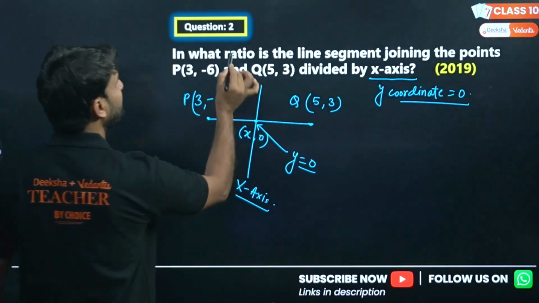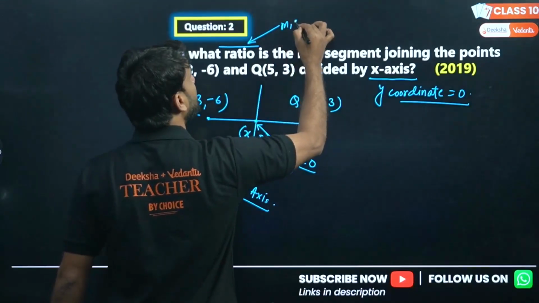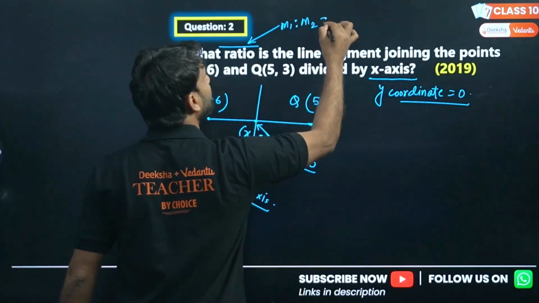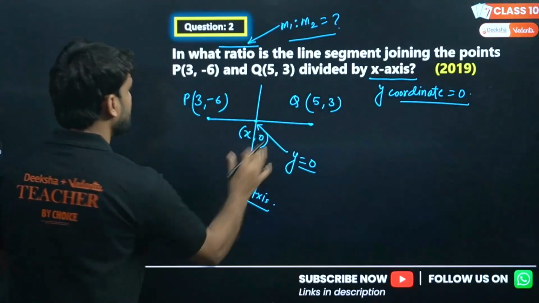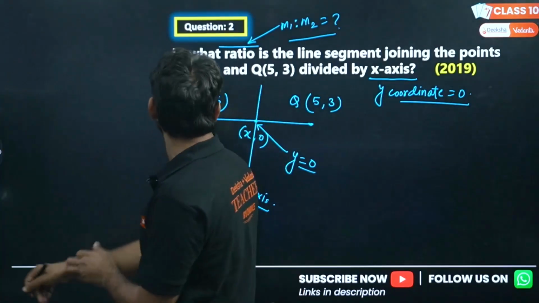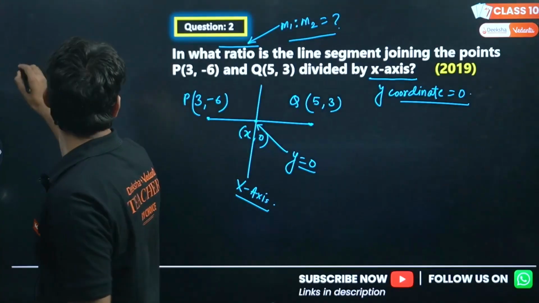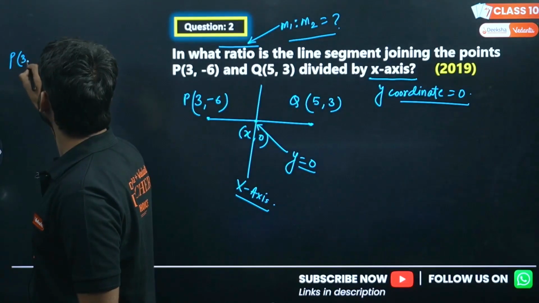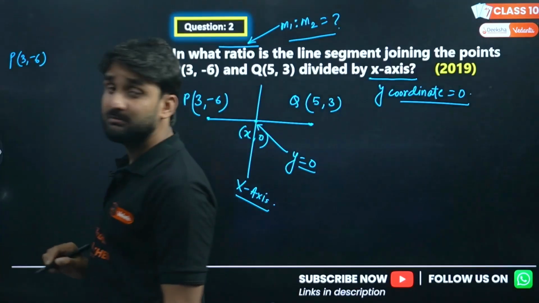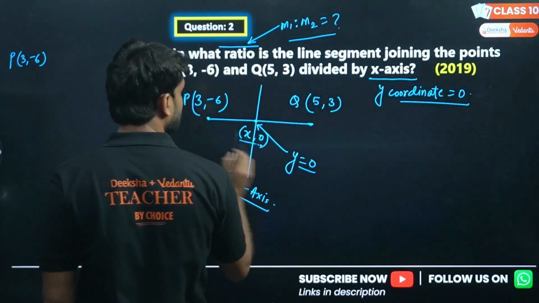And what do we have to find? We have to find the ratio, which means we want to find m1 ratio m2. I'm drawing this situation again for a clear view. P is here, (3, -6). And this is (x, 0).